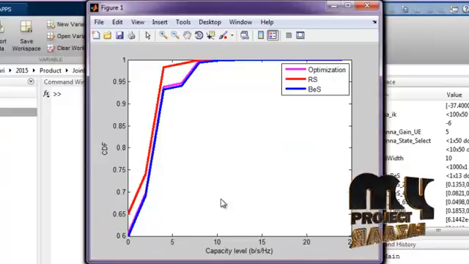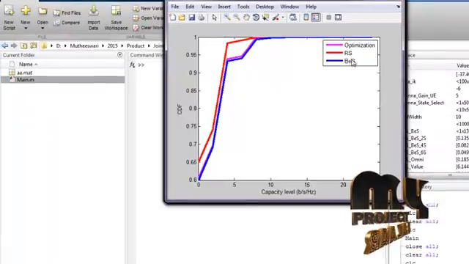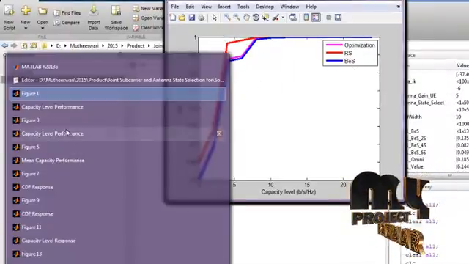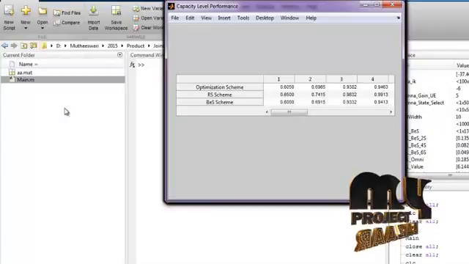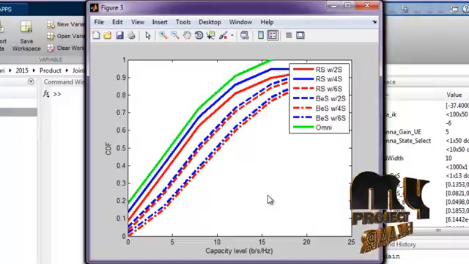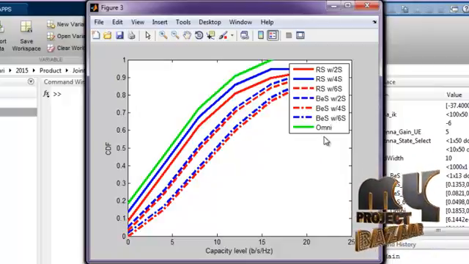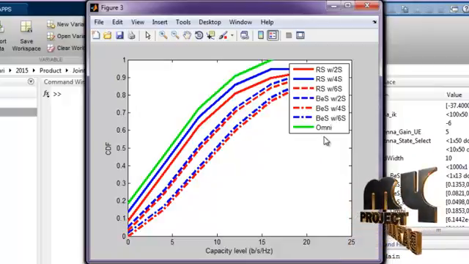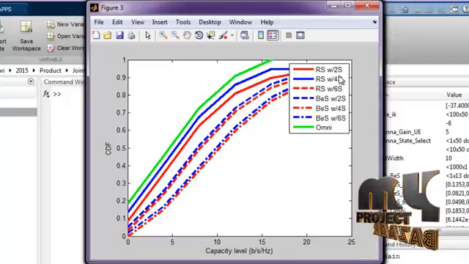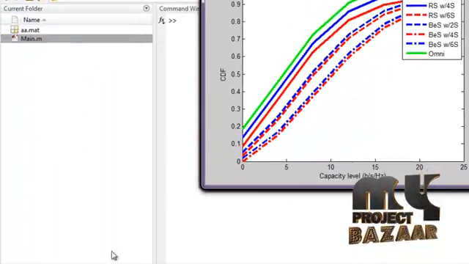This is the CDF response versus various capacity levels between RS, BS and the optimization of our existing method. And these are the values we have obtained in the capacity level performance results. This is also a CDF graph between RS, BS and a comparison with omnidirectional, where omnidirectional antennas are placed at every SU. Here is the RS graph from case 2s to 6s, and also the BS graph from case 2s to 6s.